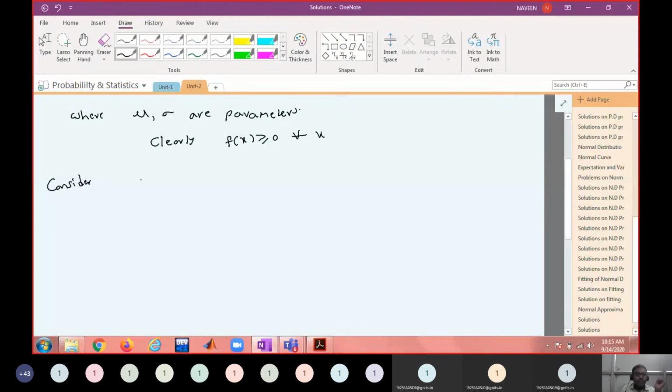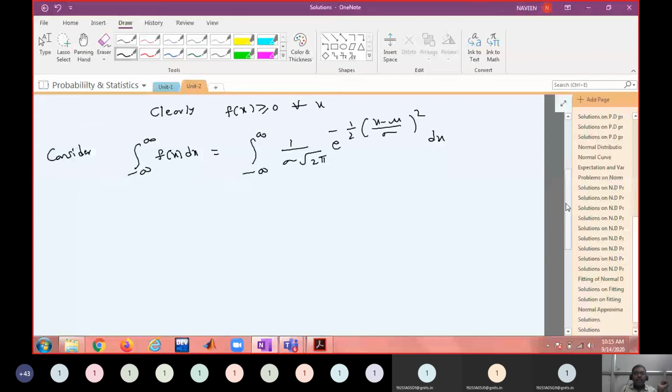Consider the integral from minus infinity to infinity of f of x dx. You need to have knowledge of multiple integrals here. So what is f of x? 1 by sigma root 2 pi e power minus 1 by 2 into (x minus mu by sigma) whole square dx. Now how do we proceed with this? Any idea?